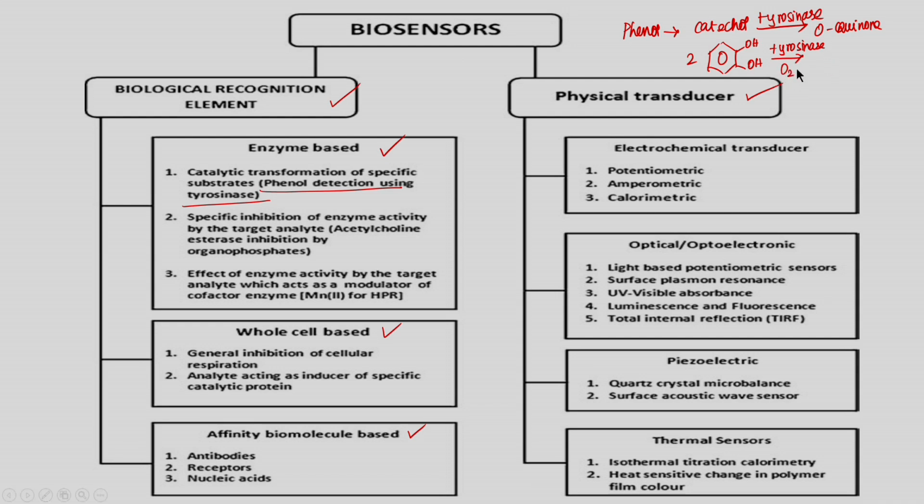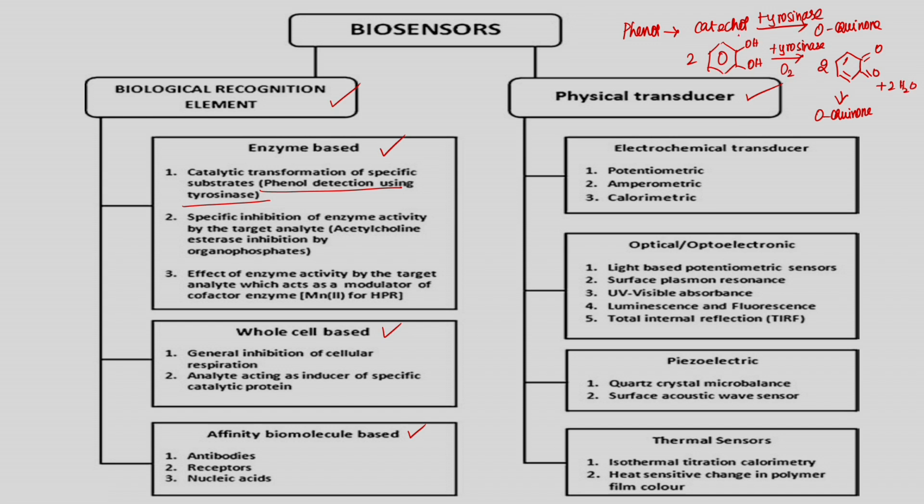So, which is the oxidase, right. Then it gives orthoquinone, and 2H2O comes out, okay. So, this is what the reaction is.